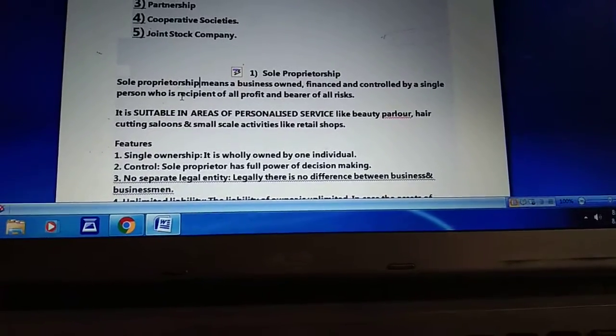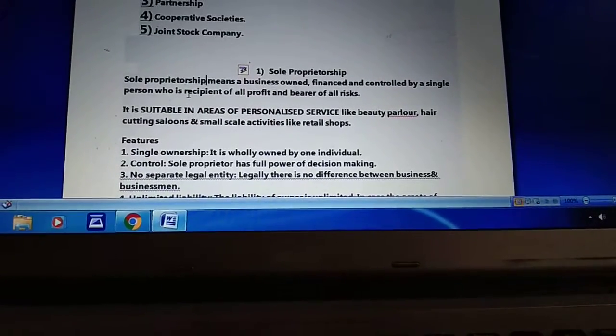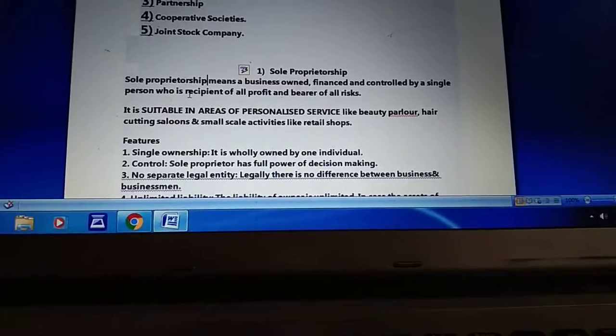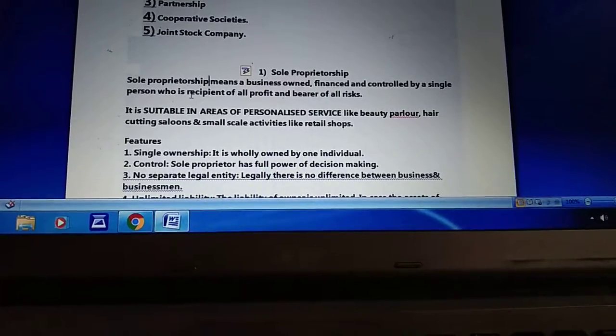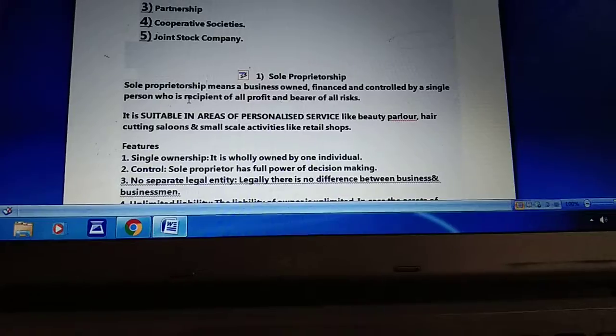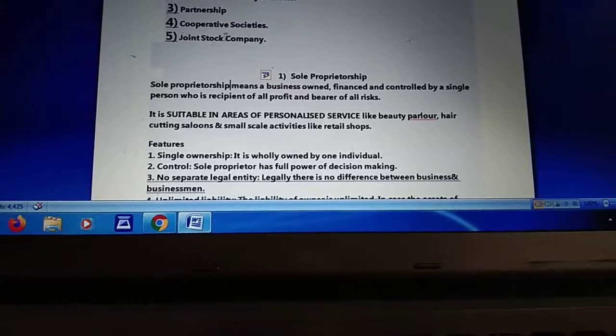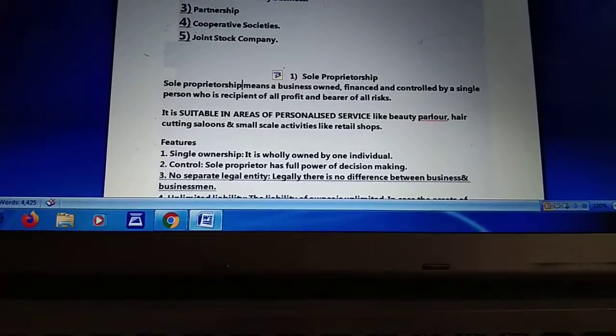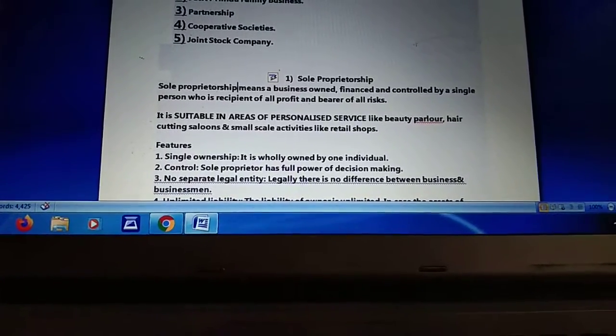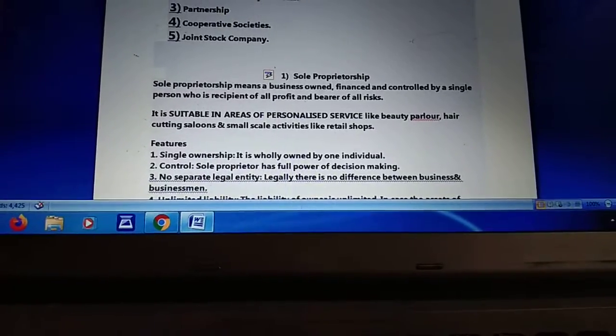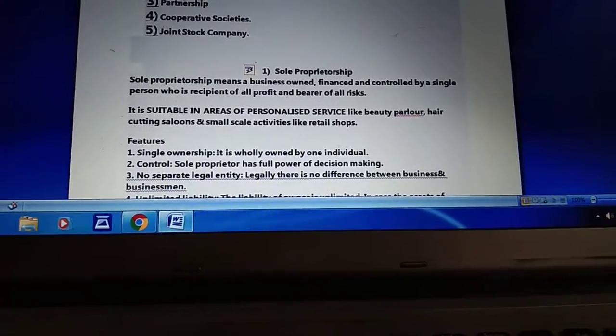You have to understand only one thing: where there is one person who is handling the business. Handling means being the owner, financing, controlling, and getting all the profit and loss. That type of form is known as sole proprietorship. It is made of two words, sole plus proprietor, where sole means only, alone, single, and proprietor means owner.